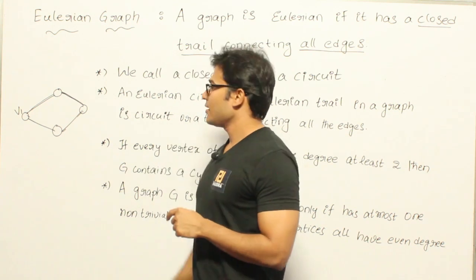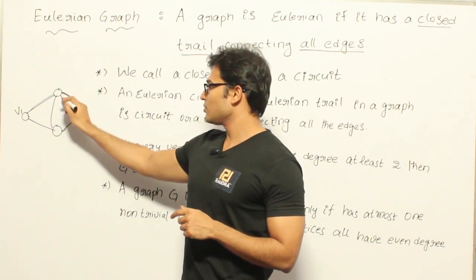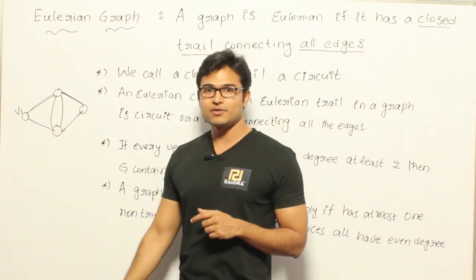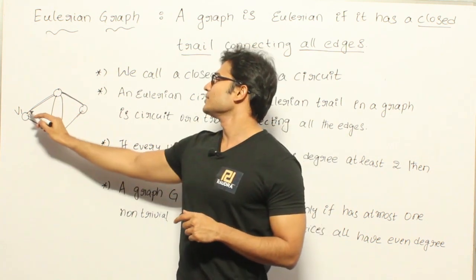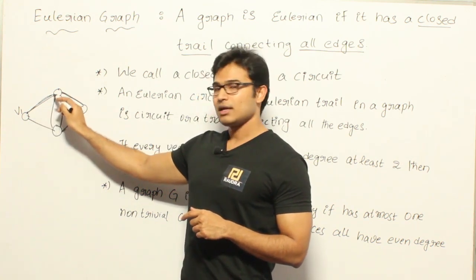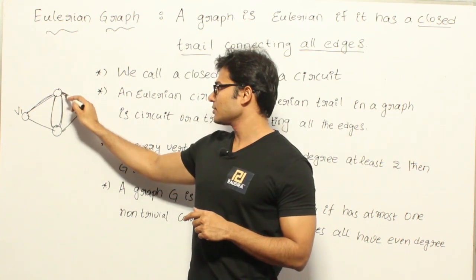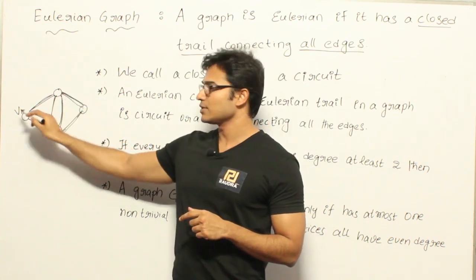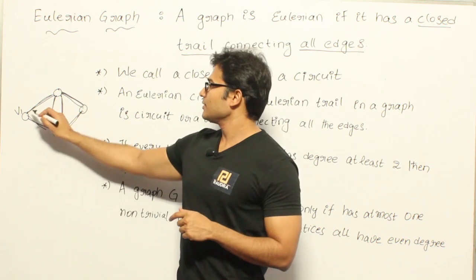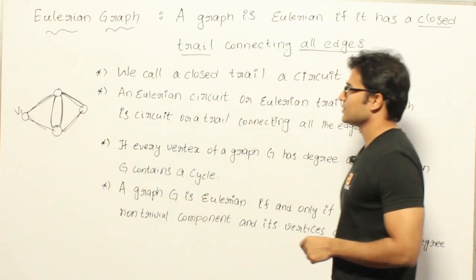Got it? And you can also apply this to a multigraph. It need not be applied only to simple graphs. You can also apply it to multigraphs. Now what does it mean? See this. In this case, if I start from here, I can cover this one, and this one, and again this one, this one, this one, and this one. Got it? So again this is also an Eulerian graph. So let's see some properties on this.